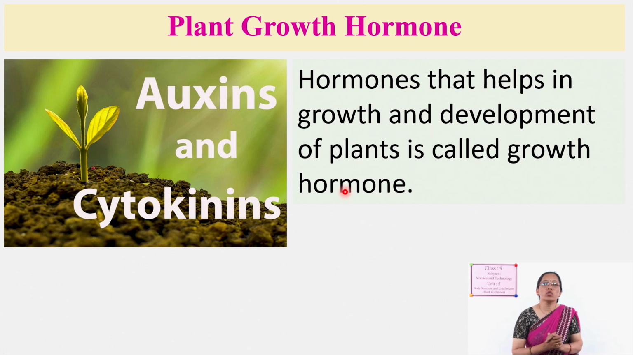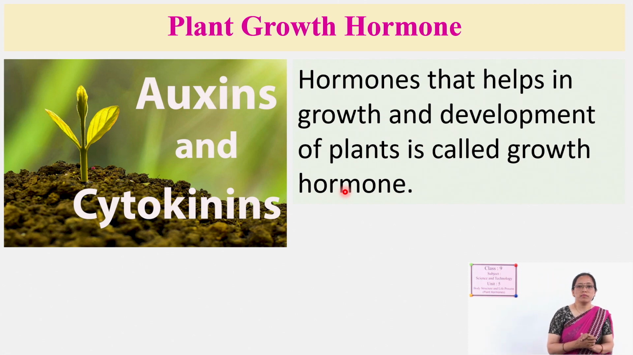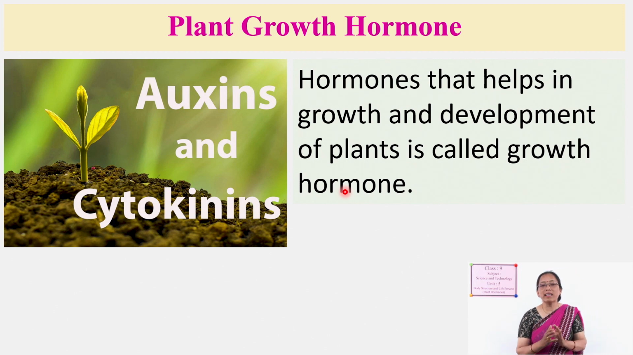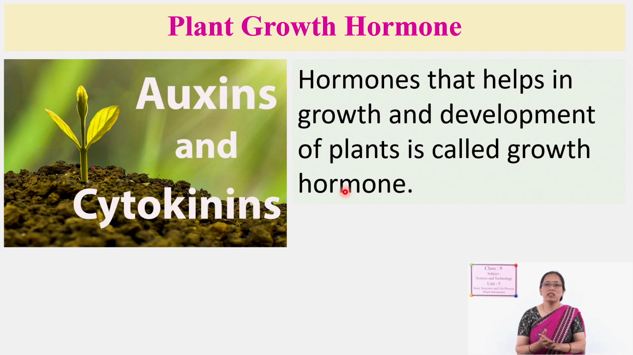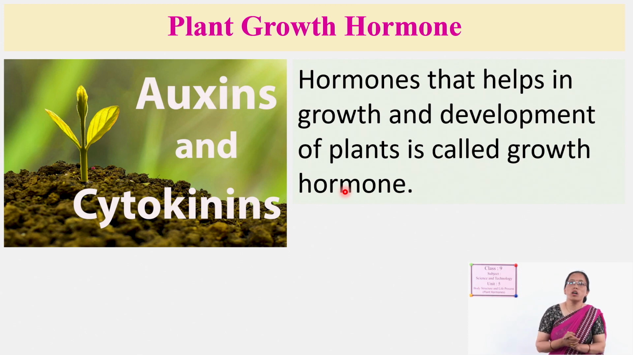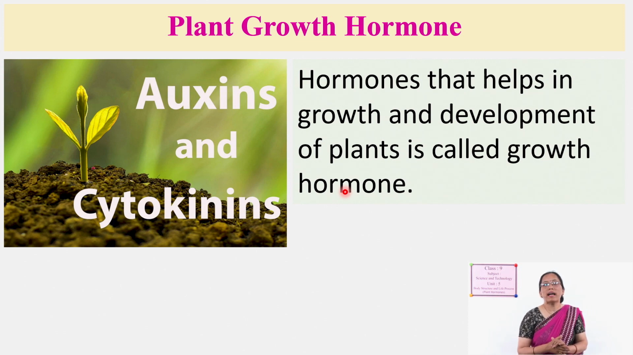What is a growth hormone? What is a plant growth hormone? Those hormones that help in the overall growth and development of the plants, either from germination to fruiting or up to the death, we can say. Even after fruiting there is growth until its age is finished, then the plant also dies. Till the death there is growth, and till that time hormones are acting. But especially those hormones which help in the growth and development of the plants are called plant growth hormones.